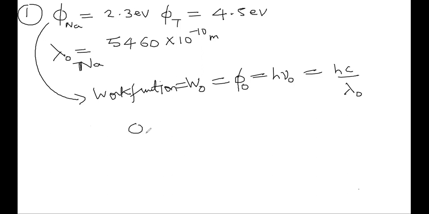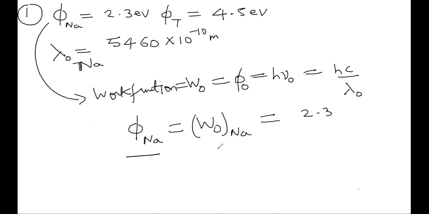So phi of sodium, which according to your textbook notation is W naught of sodium, is equal to 2.3, divided by phi of tungsten, which is W naught of tungsten, that is 4.5.